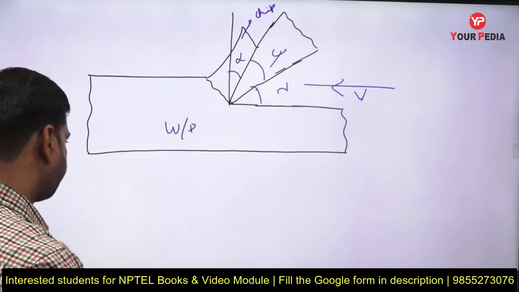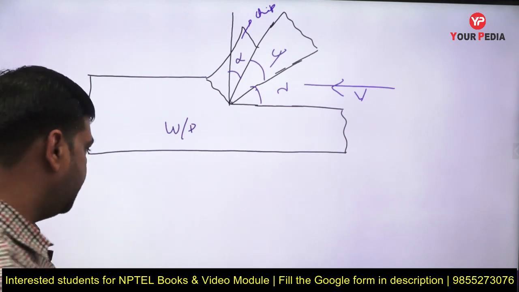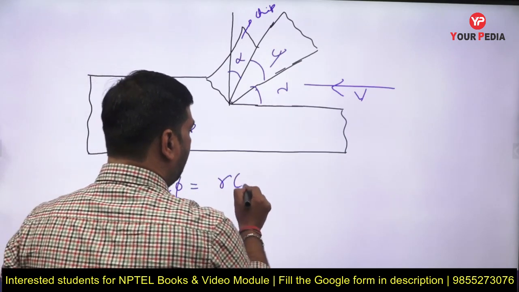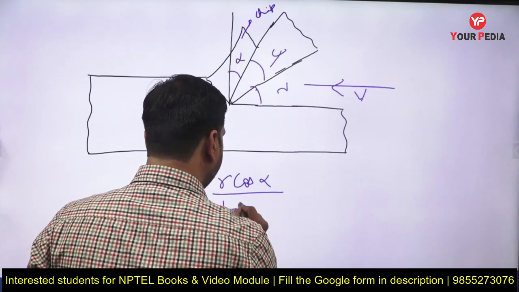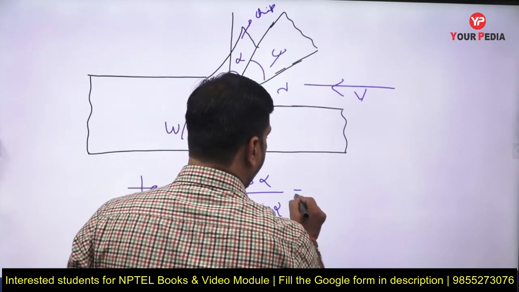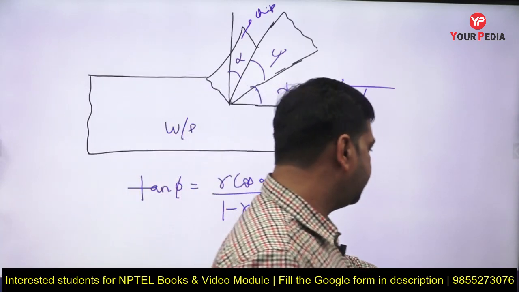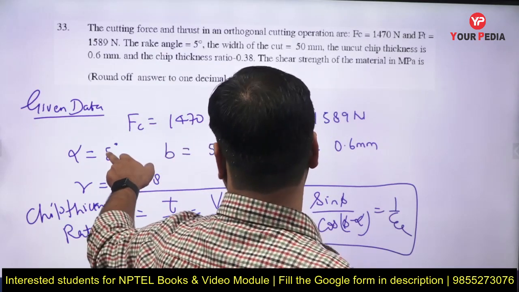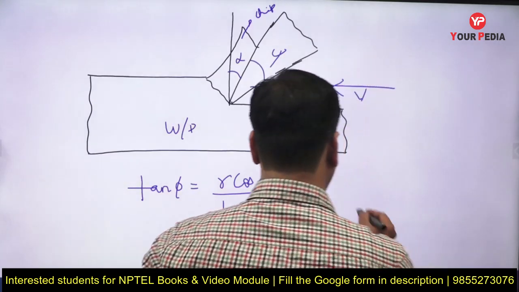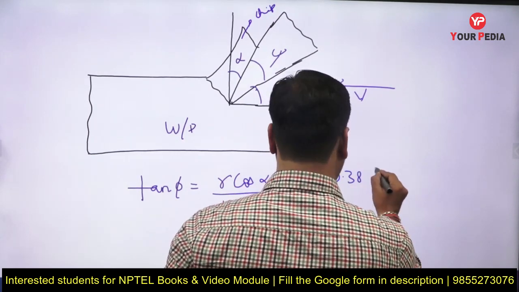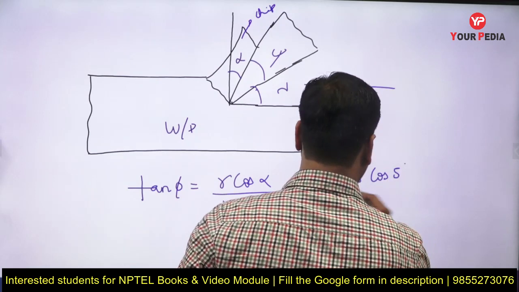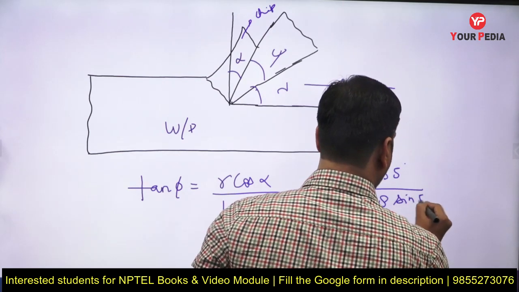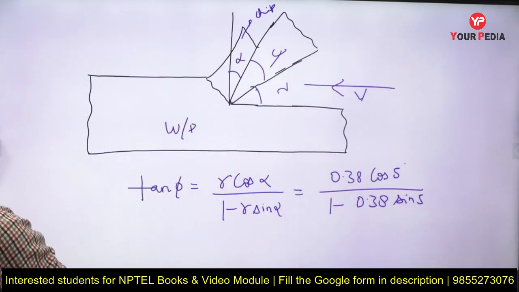Now I want to find the shear angle, that is, the angle made by the shear plane. Tan phi equals r cos alpha divided by 1 minus r sin alpha. Here r is given as 0.38 and alpha is given as 5 degree. Solve by using the calculator, because a calculator is also allowed here.